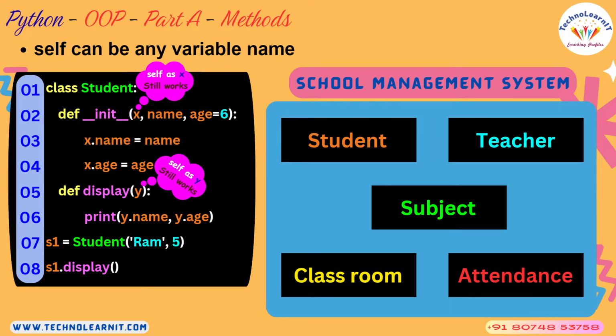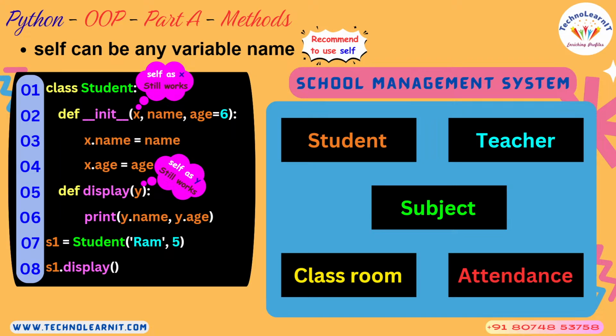So you see in the constructor I have used x in the place of self, but it still works. Similarly in display I have used y in the place of self, it still works. The only thing is, whatever name you have used in the header, the same name you have to use in the body when you are referring to the attributes. That's all.